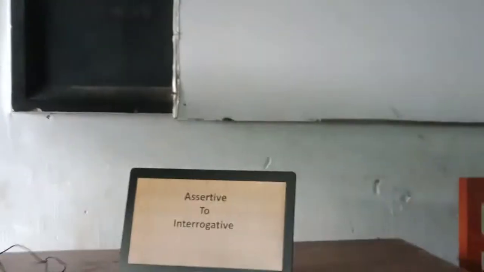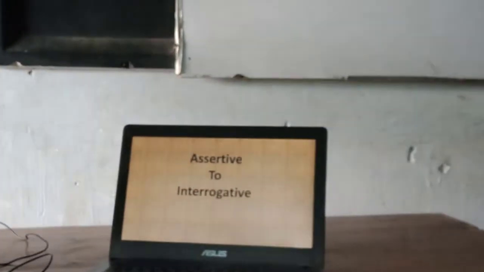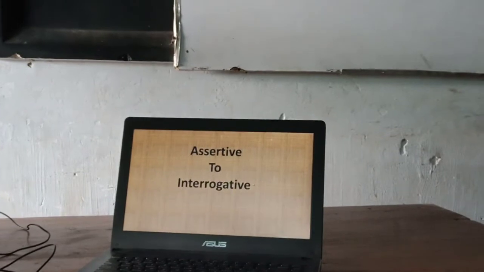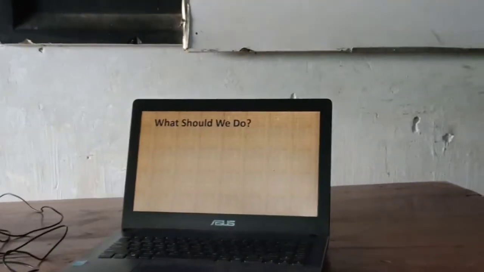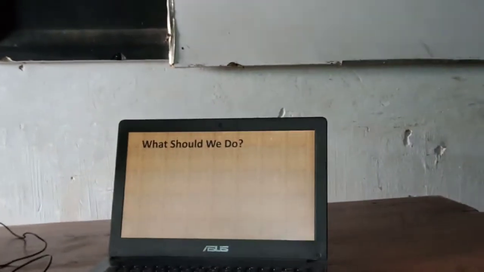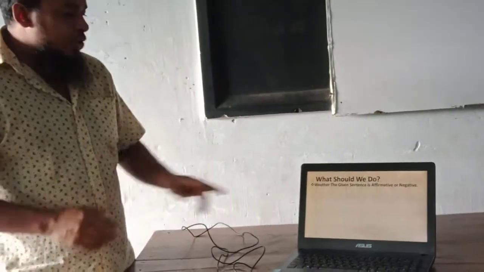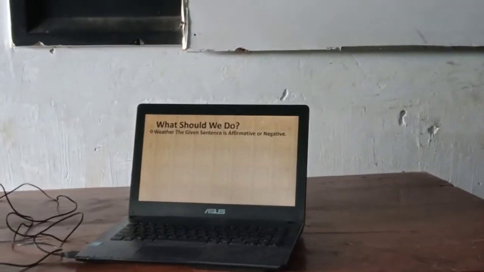Since the projector is not available today, I am going to give you a presentation directly through my computer, and our today's topic is assertive to interrogative. So what should we do in order to change an assertive sentence into an interrogative? At first we have to select whether the given sentence is affirmative or negative.